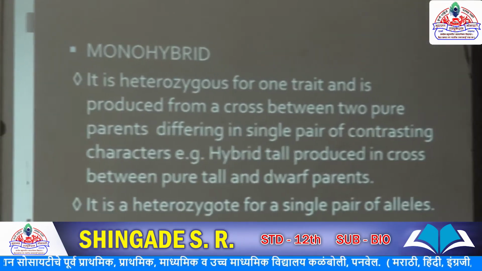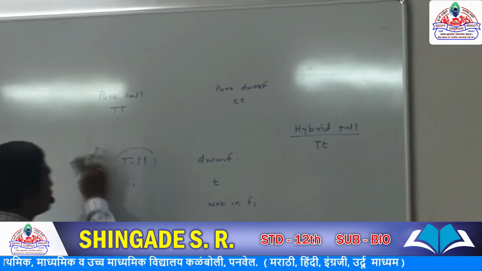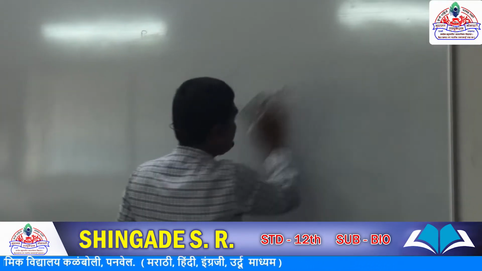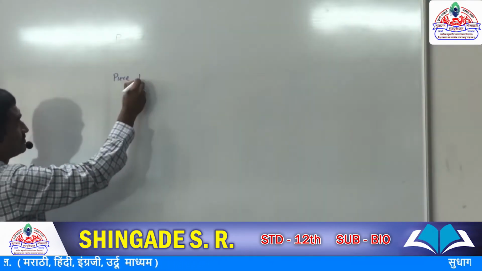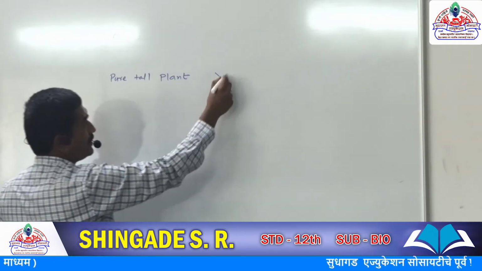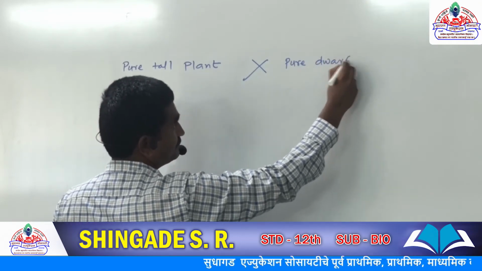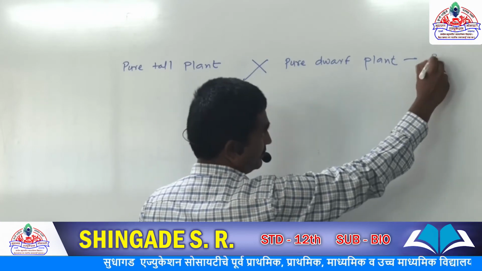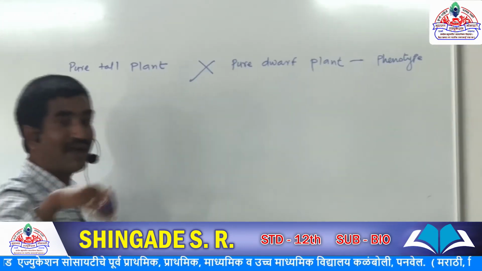Okay, monohybrid. Mono means one. When we say monohybrid, one cross is there. When we cross a pure tall plant with a pure dwarf plant, this is called phenotype, because we can observe it, either the plant is tall or dwarf.